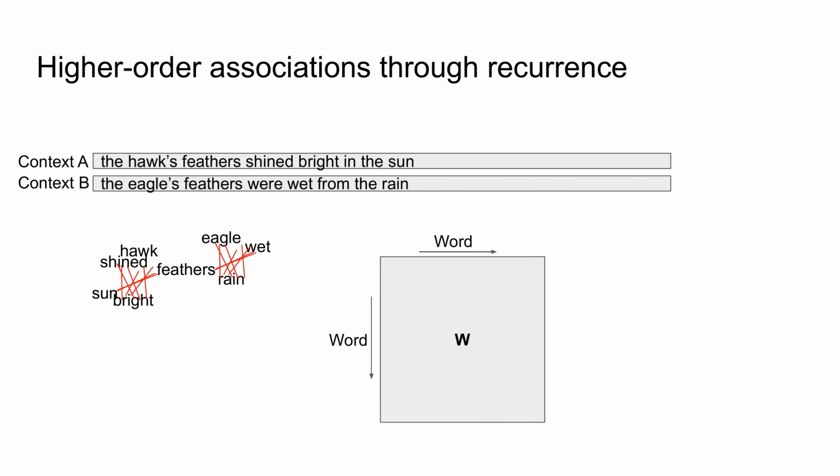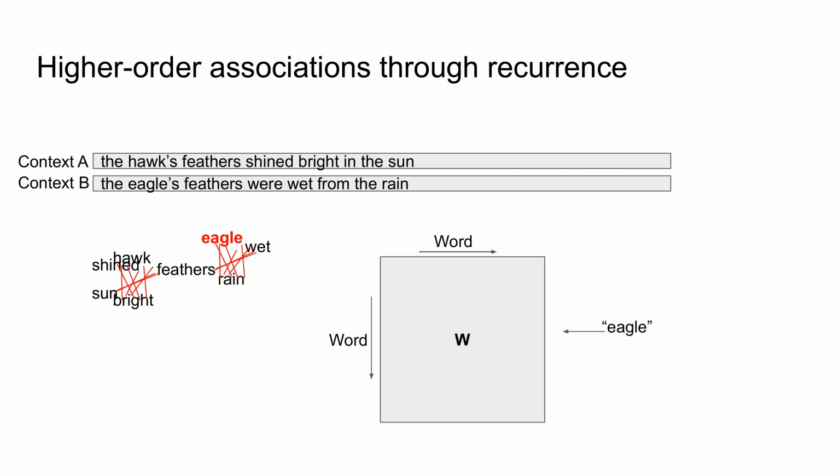Take the two contexts I introduced earlier. We can represent the connections between words that occur in the same context together in an associative net. An associative net is characterized by a memory and a momentary state. Here, the memory is a word-by-word matrix of weights derived from co-occurrence counts between words across a sliding window. The state is represented by a vector of the same dimensionality as the number of unique words in our vocabulary.